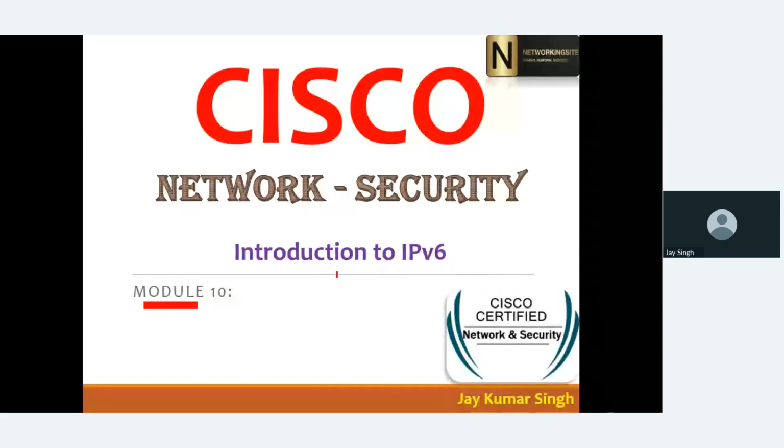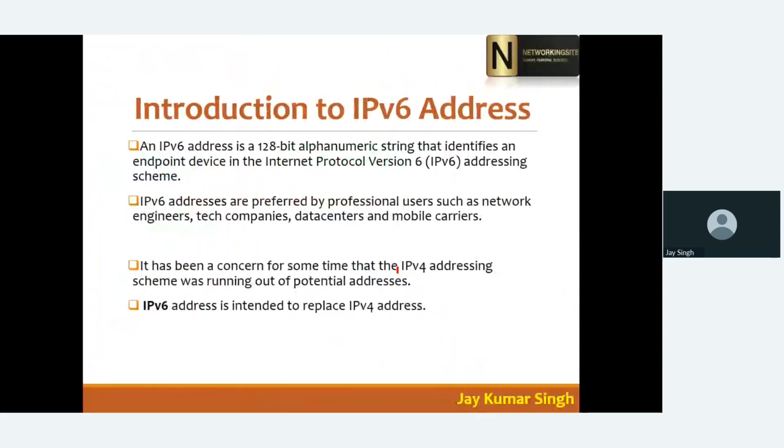So here you have to understand what IPv6 is. As compared to IPv4, IPv6 is a 128-bit alphanumeric address.